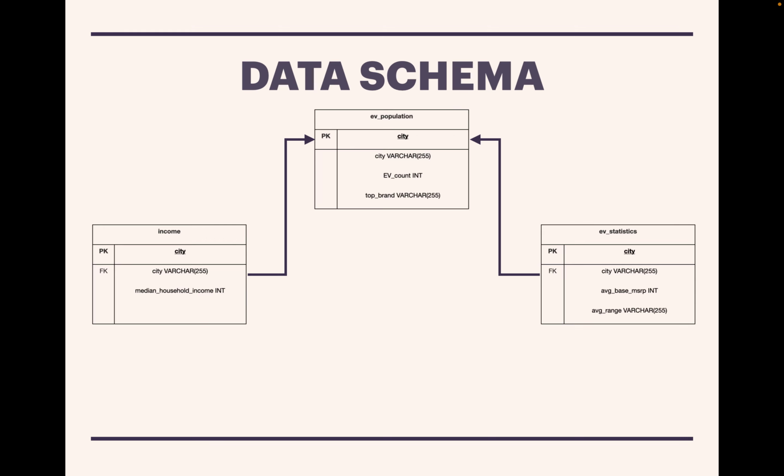So this is my data schema. I have basically three data sets that are loaded into the SQL database. EV population has the primary key city, which is basically referenced by the city column in the other two data sets, which can be seen here.